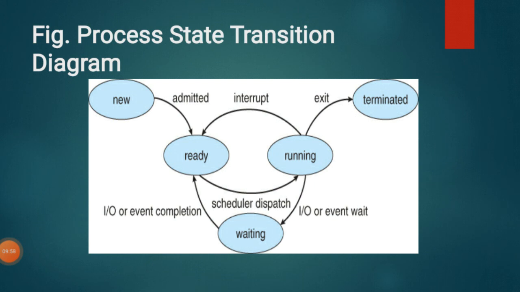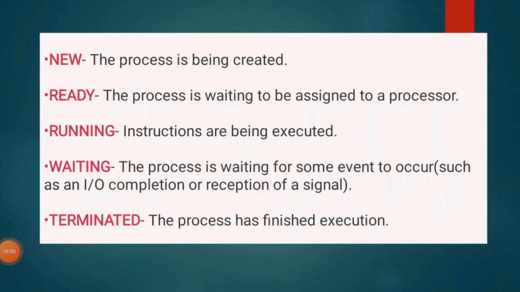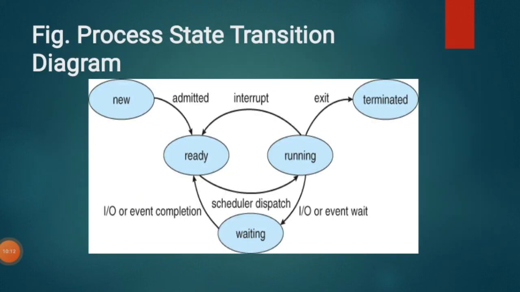So next is what? The waiting state. Waiting is what? The process is waiting for some event to occur. It may be input or output completion, or any event. So once again we go to the diagram.